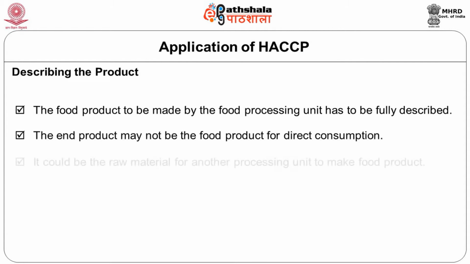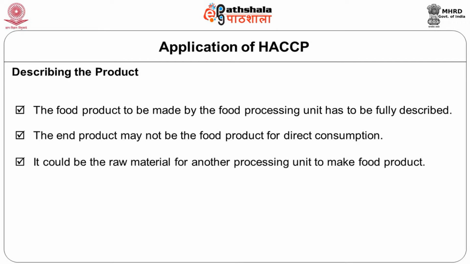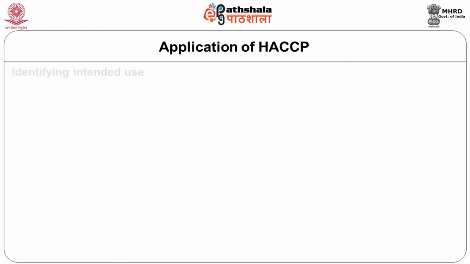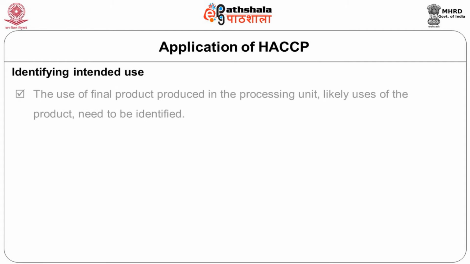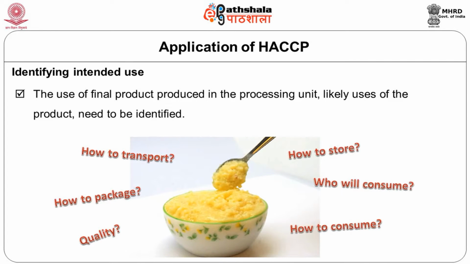What is the description of the product? What is the pH of the product, how does it look, what is its texture? All the physical and chemical characteristics of this product have to be described. This will give the HACCP team an idea of the type of hazards we can expect during storage or processing, everywhere. Then, once you describe the product in detail, the next course of action is to identify the intended use.